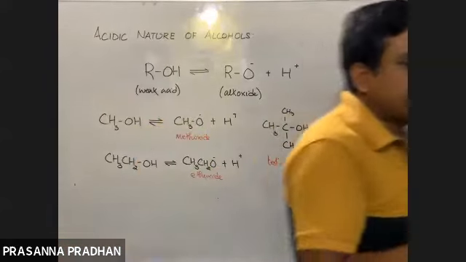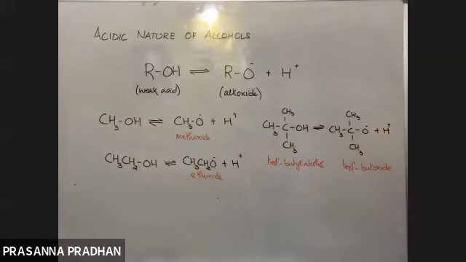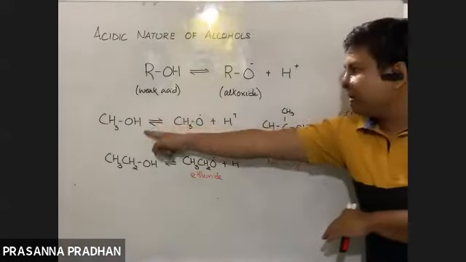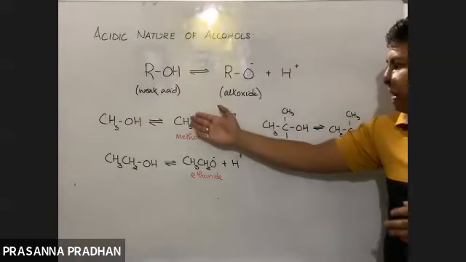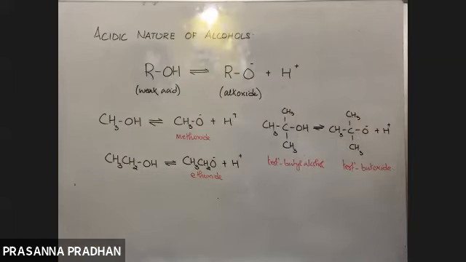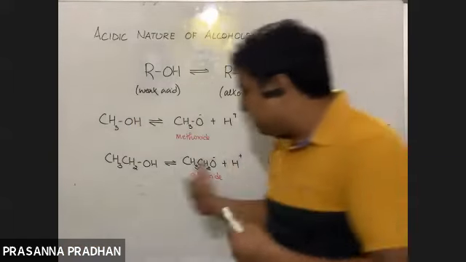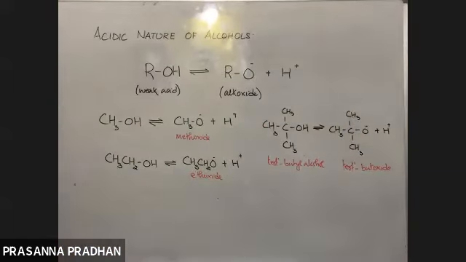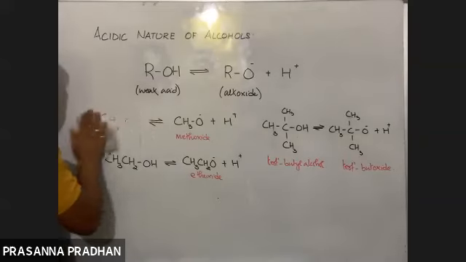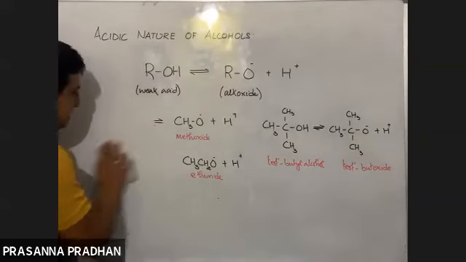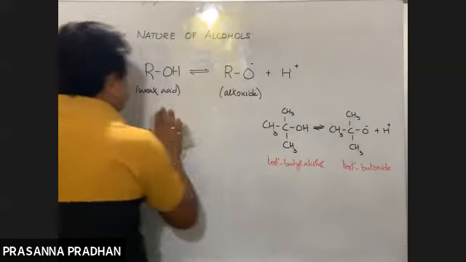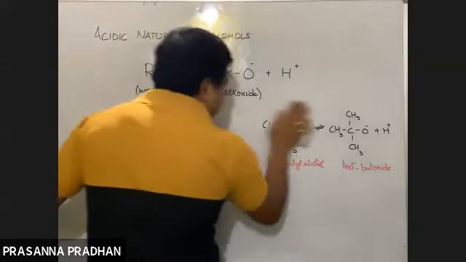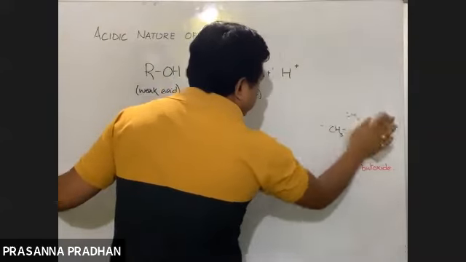Concept of ionic equilibrium: a strong acid will give us a weak conjugate base, whereas a weak acid will give you a strong conjugate base. Since alcohols are weak acids, their conjugate bases are strong. This is how we name the conjugate bases: alkoxide, methoxide, ethoxide, propoxide, isopropoxide, tertiary butoxide, and so on.